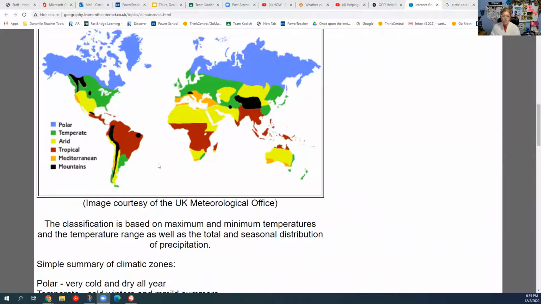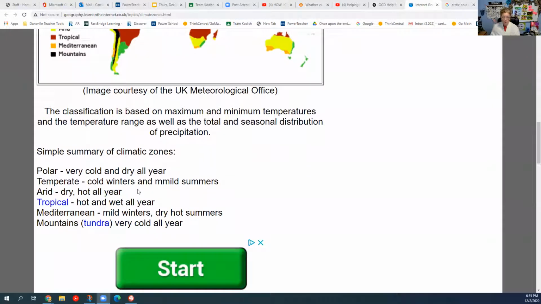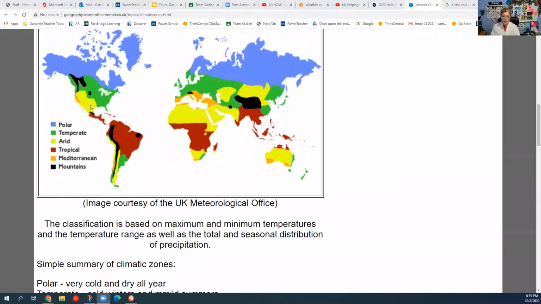Anyway, so as you can see here, and what's nice about this too, you can pause to see down here as well. Arid is dry and hot all year. So arid would be these yellow ones, and this is more like the desert area here in the United States.